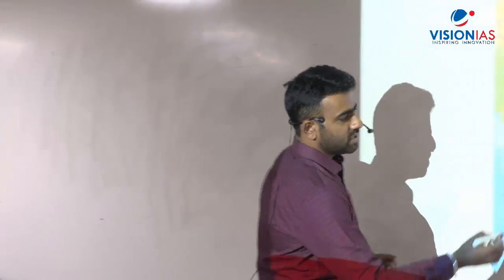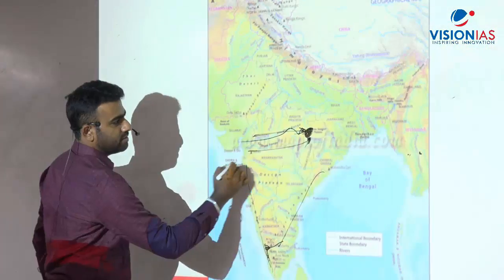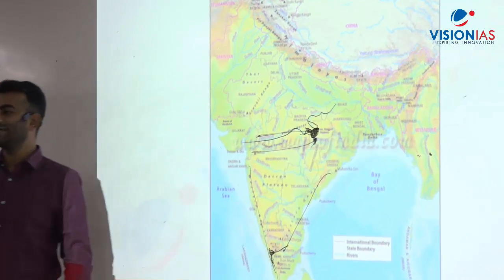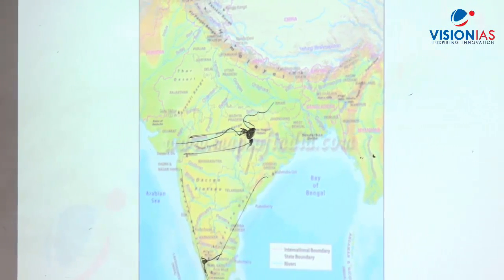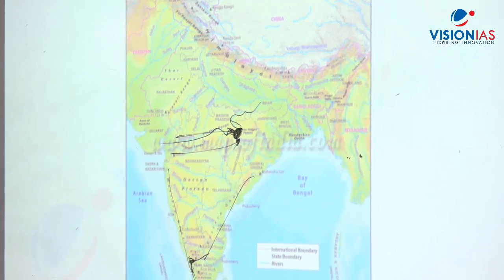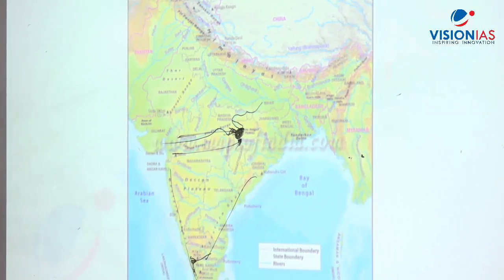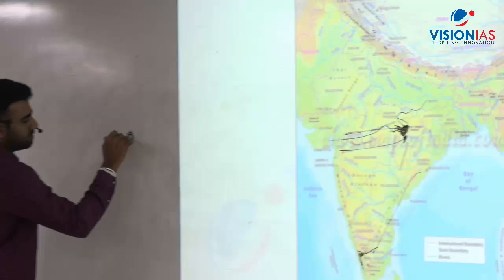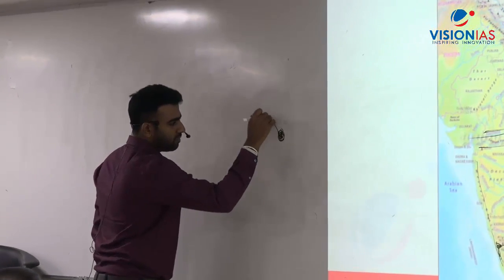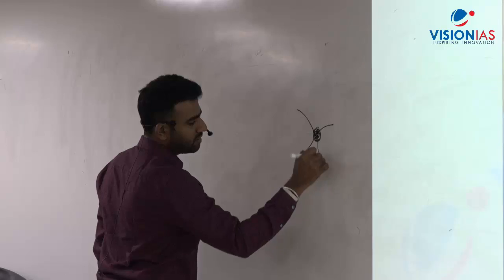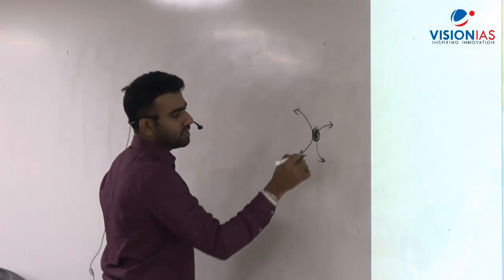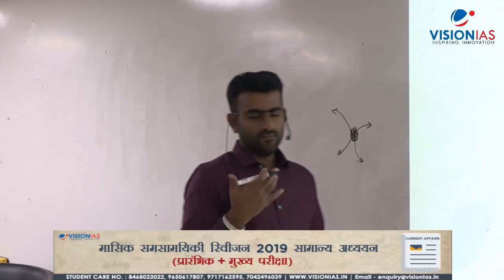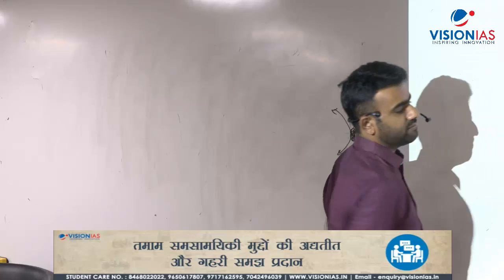Okay, this is Narmada. You can see Narmada is originating from here. Then this is Son, and one of the tributaries which will join Son. All 3 of these are originating from Amarkantak Plateau. This kind of system is called radial drainage. What is radial drainage? Suppose there is a hill; from all the different directions the rivers would emerge and flow outward, from the center towards the outside. That is the radial pattern of drainage.